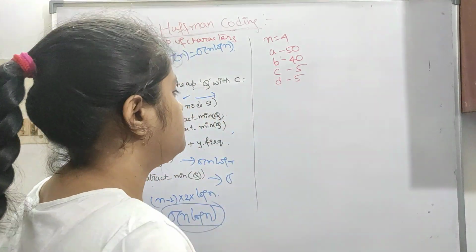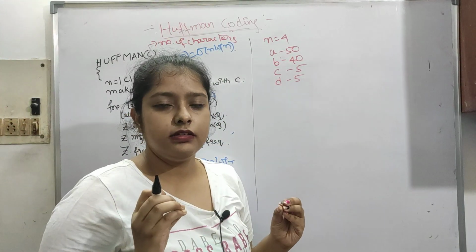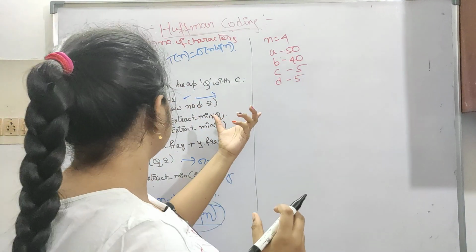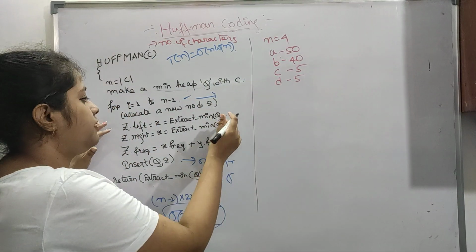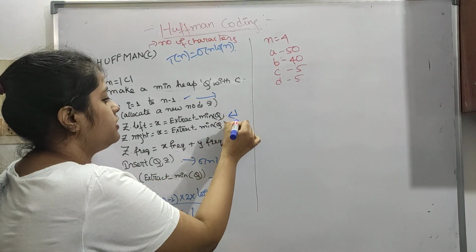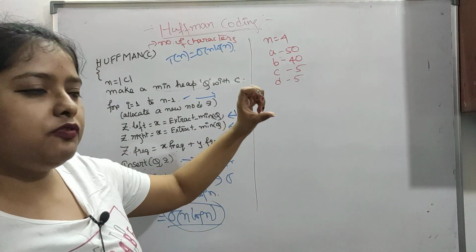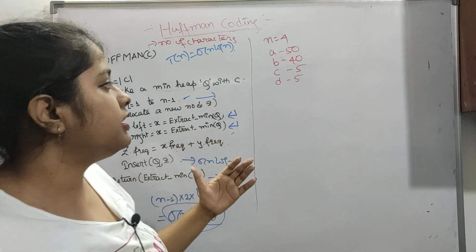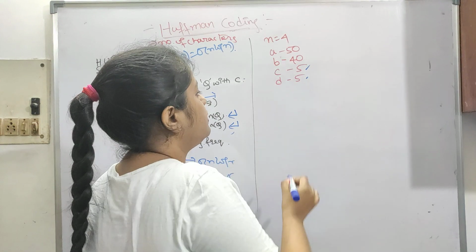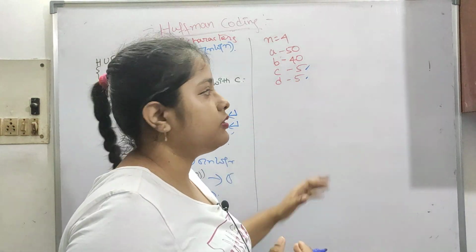First we have to take the two minimum frequencies. You have to extract the minimum once and twice. We have to take two minimum, then create the tree like this. So here the minimum is 5 and 5, which are both 5 only.